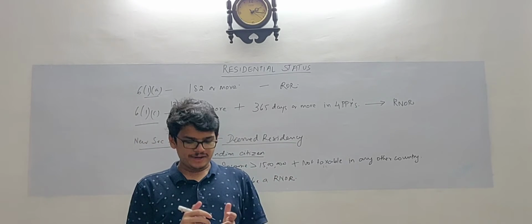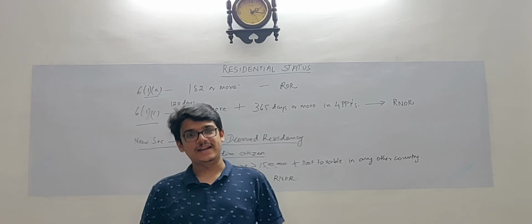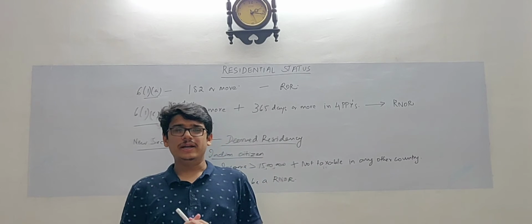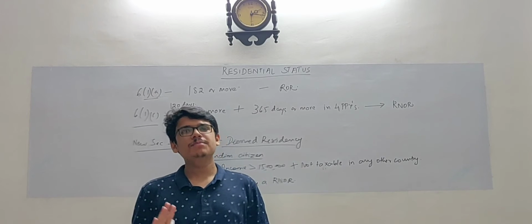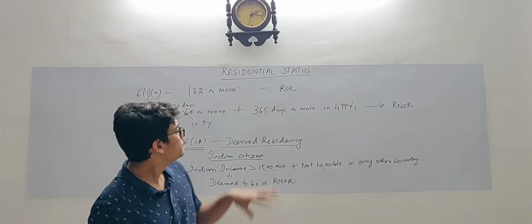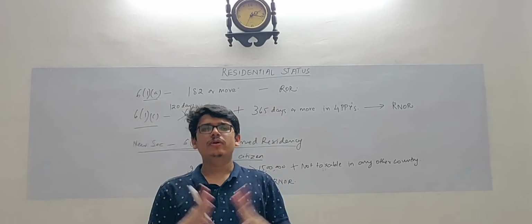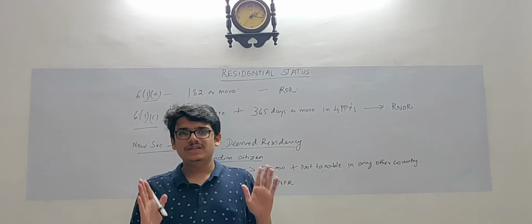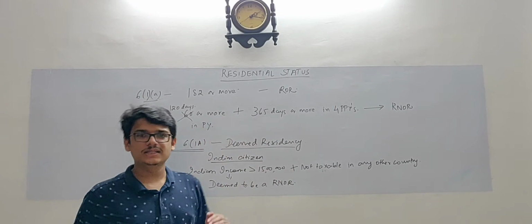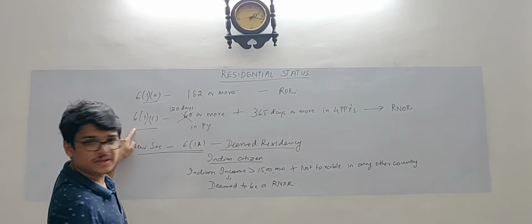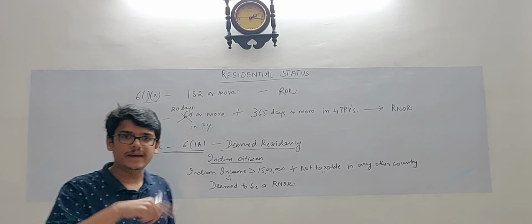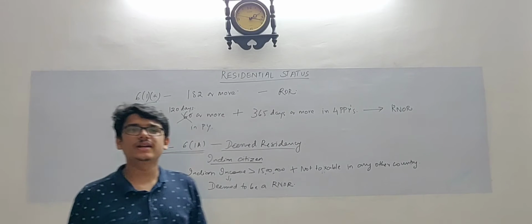So these are the amendments that are brought up in the residential status by the Finance Act 2020. As we can see, these amendments are with respect to only Indian citizens and persons of Indian origin. So now after this, I will help you understand how do you determine the residential status stepwise for Indian citizens and persons of Indian origin, because there are different sections. There is section 6(1)(c) which is modified by the amendment, and there is also section 6(1A) which talks about deemed residency.